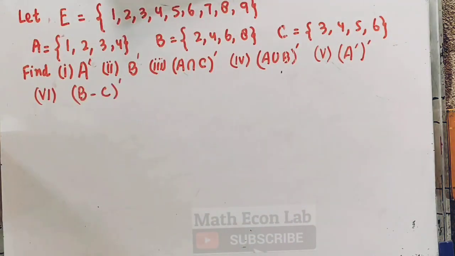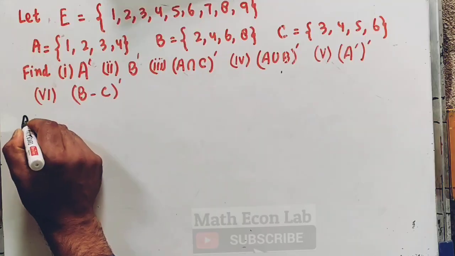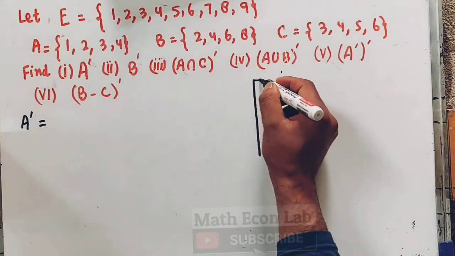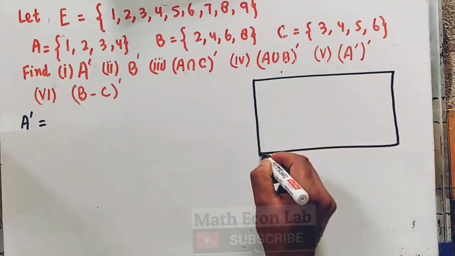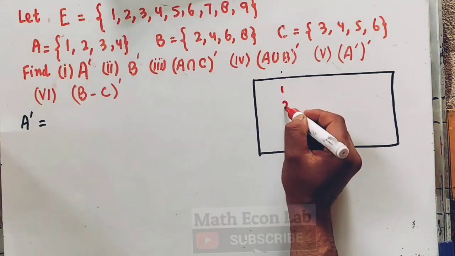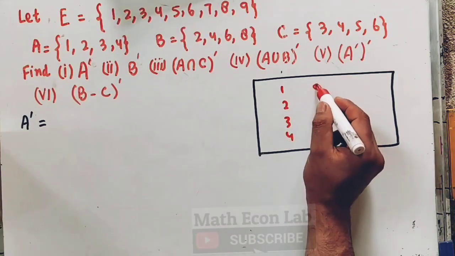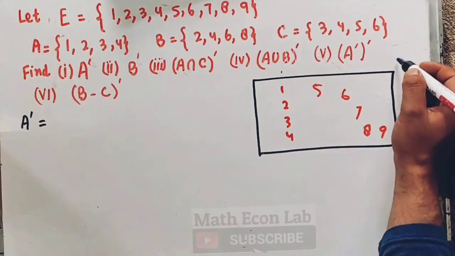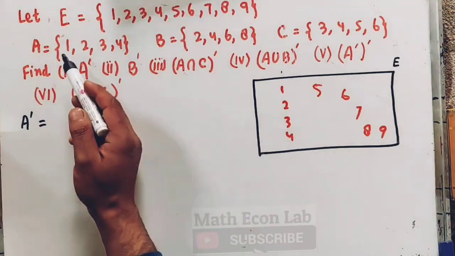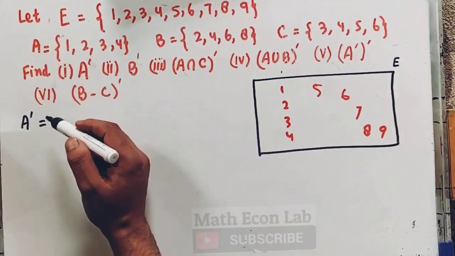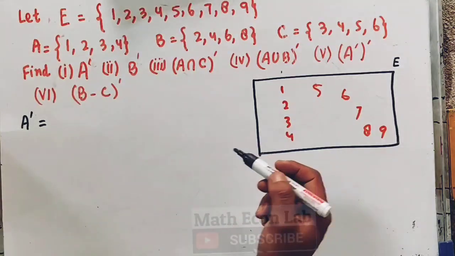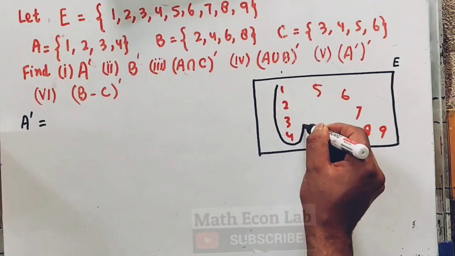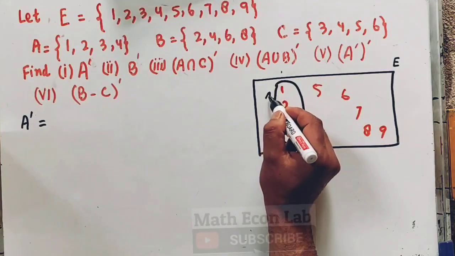First we need to find out the A complement. Let me draw the universal set first. In the universal set we have all the elements: 1, 2, 3, 4, 5, 6, 7, 8, 9. In the universal set we need to find the A complement, so first we find set A. Set A contains 1, 2, 3, 4. Let us encircle this. So this is our A set.